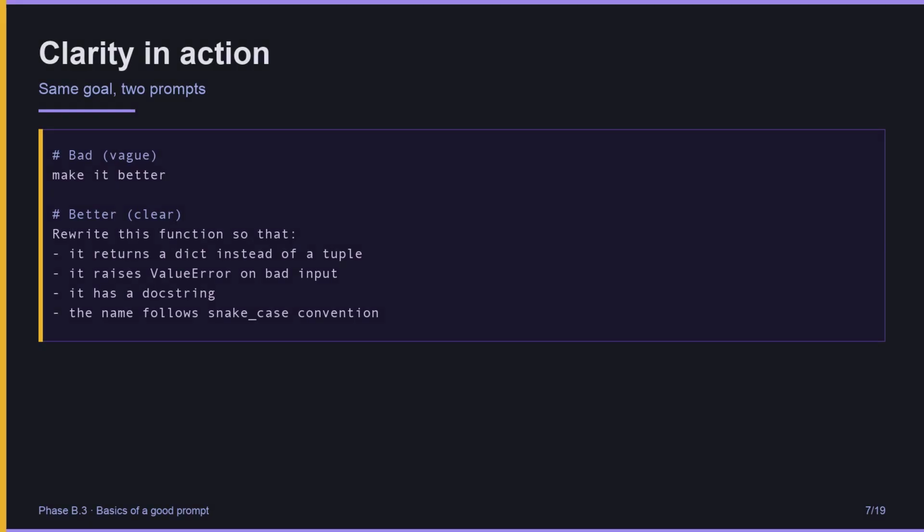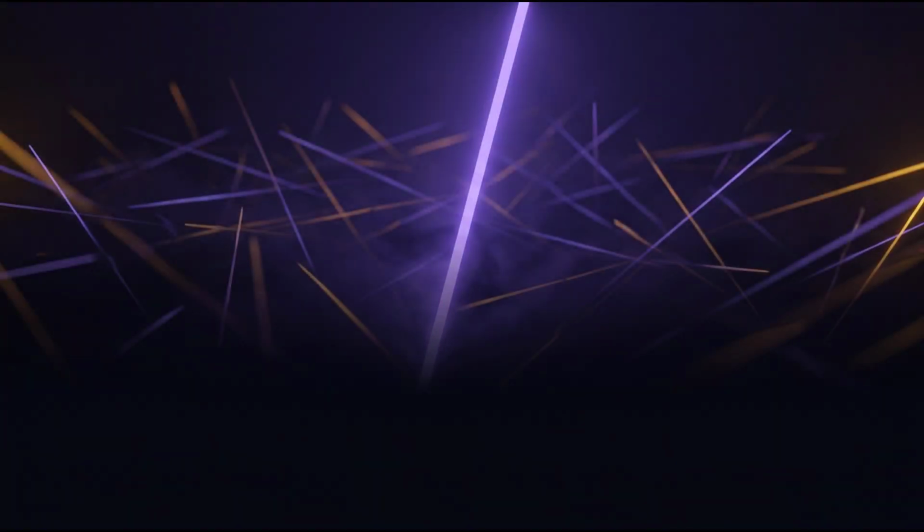Here is the same goal with and without clarity. On top, make it better. The model has no idea what better means here. On the bottom, the same goal, but spelled out. Return a dict. Raise an error on bad input. Add a docstring. Follow the naming convention. Now the model knows exactly what to do. Same model. Same starting code. Better answer, because you were clear. Clarity beats cleverness. Plain words beat jargon.